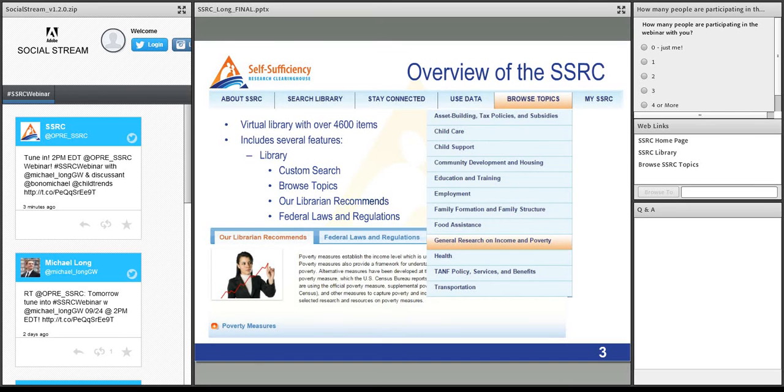The library's materials are organized into 12 topical areas that are listed on the right-hand side of your screen. Every item included in the library is reviewed for relevancy. Users may search by keyword or use filters like topic area, target population, geographic location, or research methodology to browse the collection. Every topic area page under the Browse Topics tab includes our Librarian Recommends box that highlights research and resources recommended by the SSRC library team. Each topical area also includes relevant federal laws and regulations.